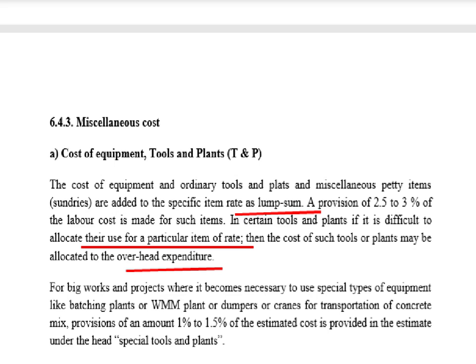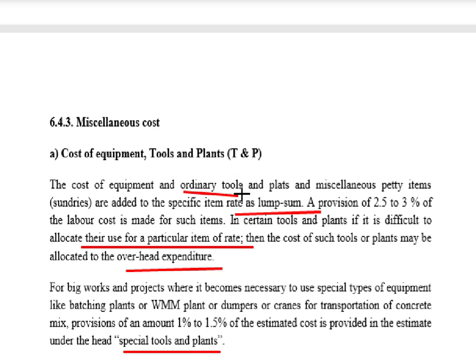It becomes necessary to use special types of equipment like a batching plant or WMM plant, or dumpers and cranes for transportation of concrete mixers. A provision of 1% to 1.5% of the estimated cost is provided in the estimate under the head special tools and plant. So it is clear that there are general and ordinary tools, and there are special tools and plant.